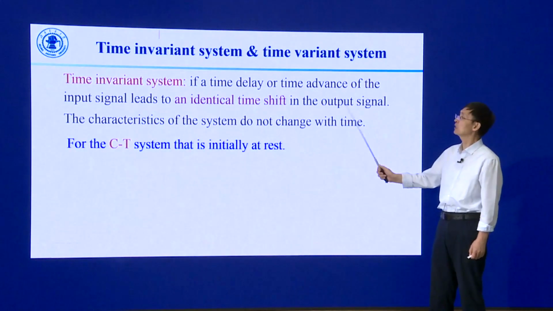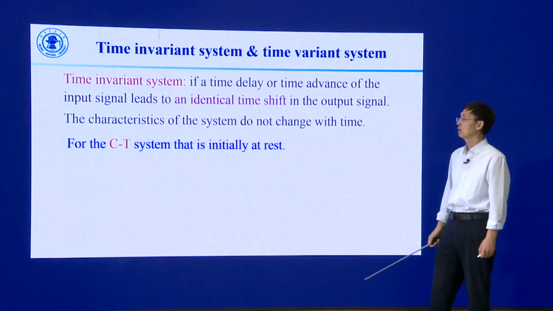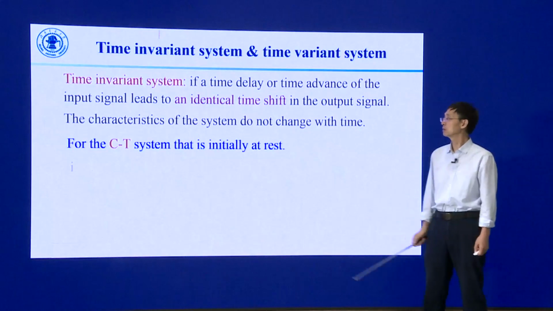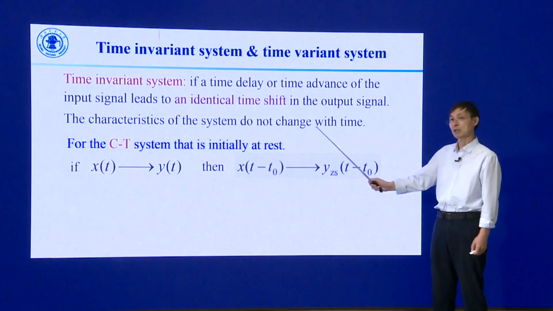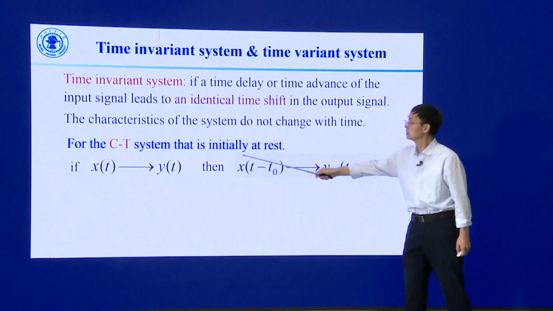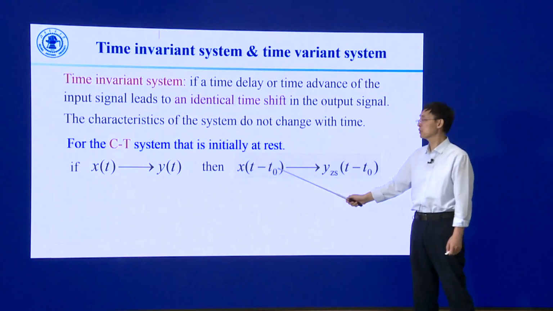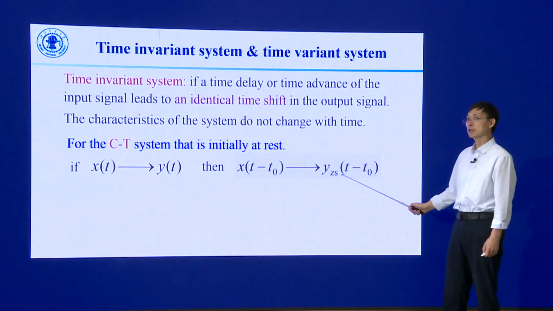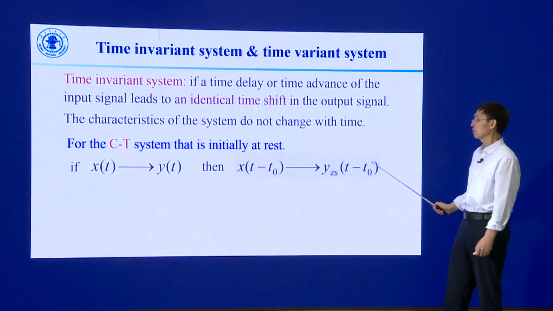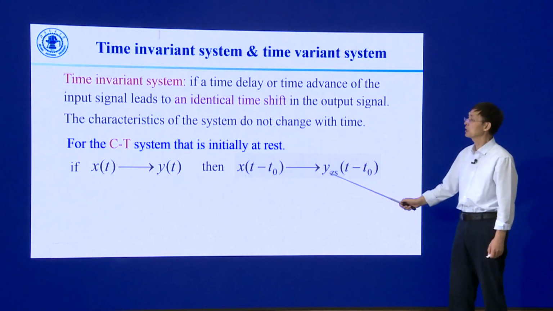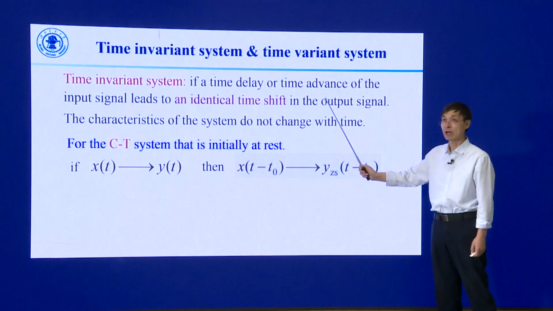For a continuous time system that is initially at rest, we can express it in this equation. If the input signal is time shifted by t0, its output signal is time shifted by t0. The system is a time invariant system.